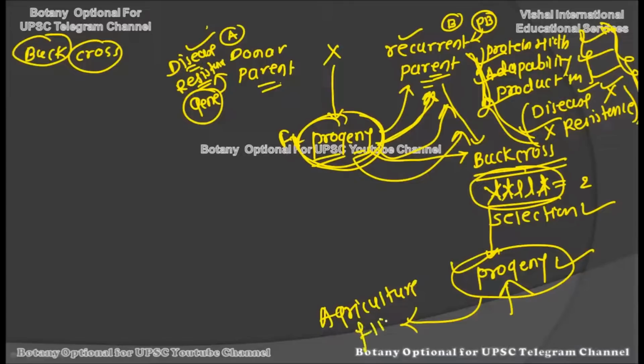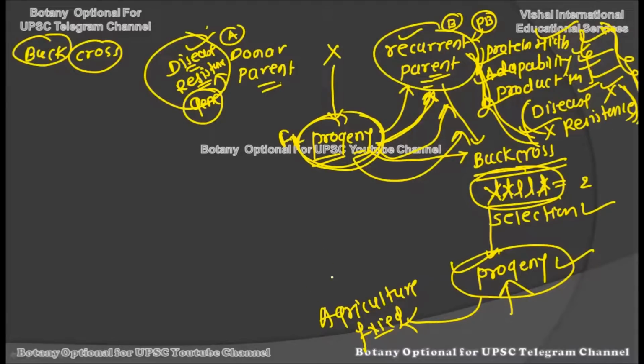The advantage of having this progeny is that along with these desirable characters, it also shows disease resistance. So finally we have a process in which we transfer a single gene of interest, here the disease resistance, to the recurrent parent through the process of back crossing.